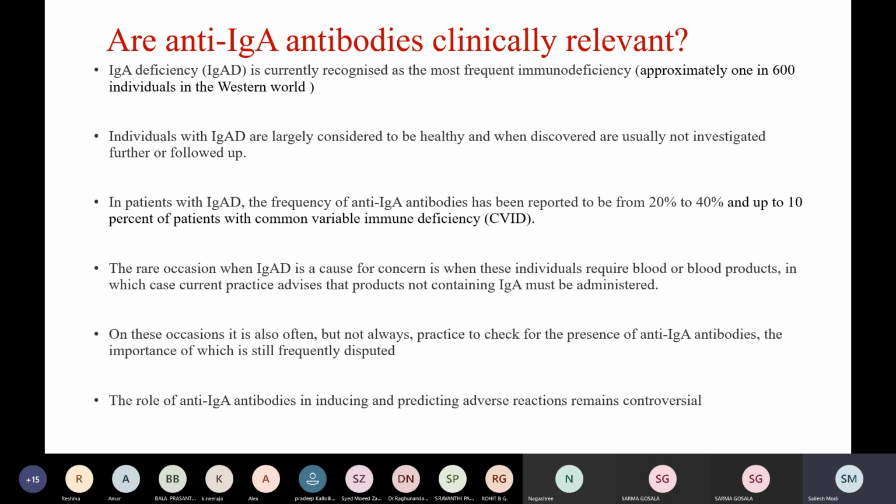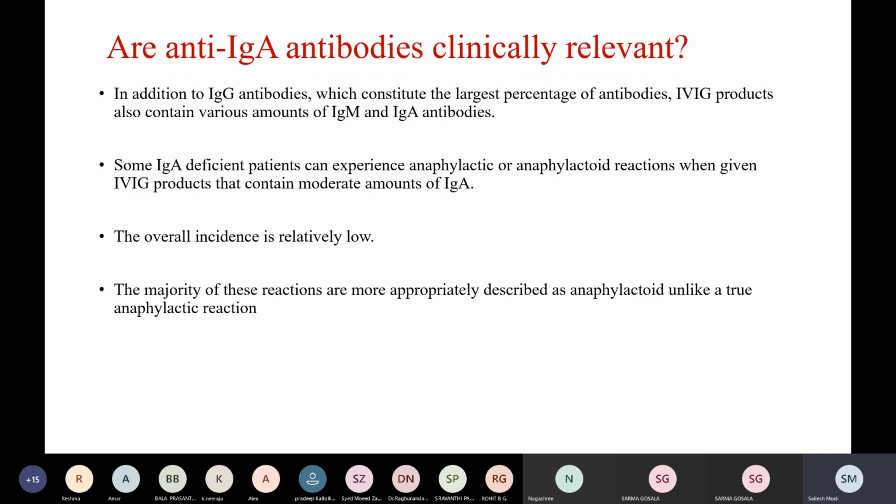The rare occasion when IgA deficiency is cause for concern is when these individuals require blood or blood products, in which current practice advises that products containing IgA must not be administered. On these occasions, it is often, but not always, practiced to check for the presence of anti-IgA antibodies. The importance of this is still frequently disputed. The role of anti-IgA antibodies in inducing and predicting adverse reactions remains controversial.